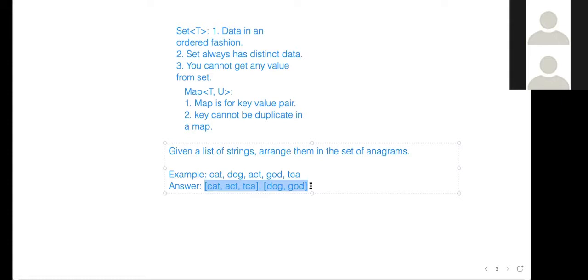If C is going to repeat, it will keep the number of times C repeats as the value for C. But when you get act, you will create one more entry in the dictionary where A will be the key, because you are taking the first character of the string. So how will you relate that cat and act are both the same? If you use the first character as a key, for cat the first character is C, and for act the first character is A. Hence, they are not the same. Okay, the order will be different, exactly.